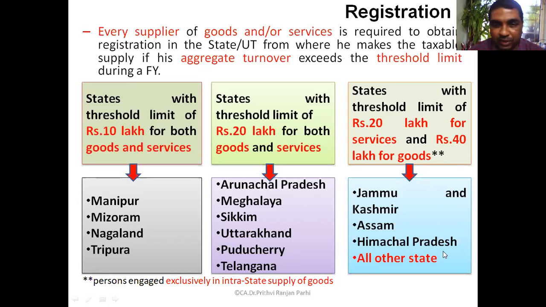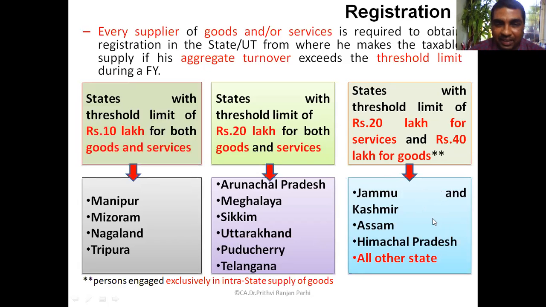So in our state, for example, in the state of Odisha, if the aggregate value of turnover from a service provider exceeds 20 lakh and the supplier of goods exceeds 40 lakh, he has to get himself registered. Right? However, if the person is engaged in interstate supply, then mandatorily they have to get themselves registered. Okay, these limits are there exclusively for intrastate supplies. Interstate supply, one has to get himself registered.